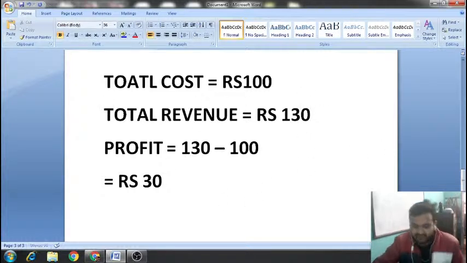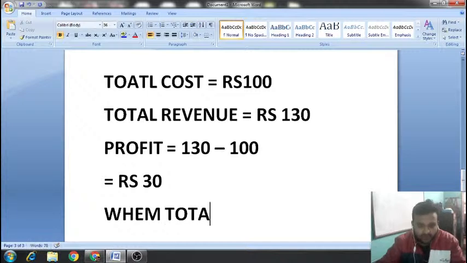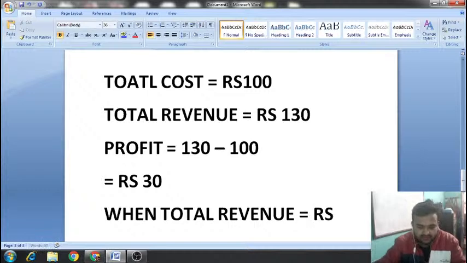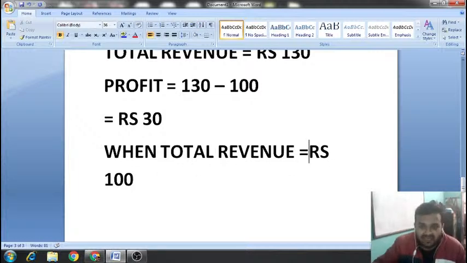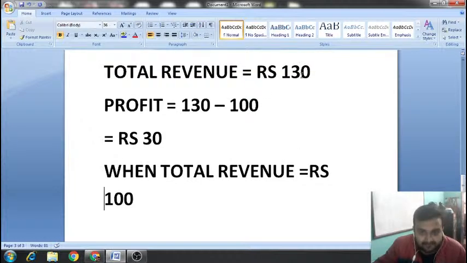So a point will come when your total revenue will be rupees 100. Clear? It can never reach 130 at one time.